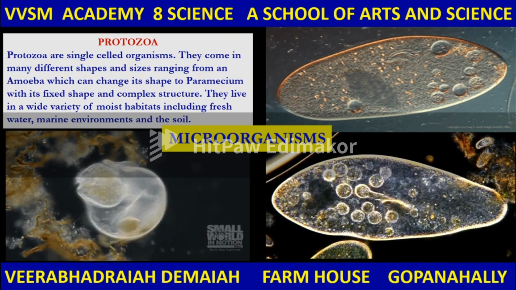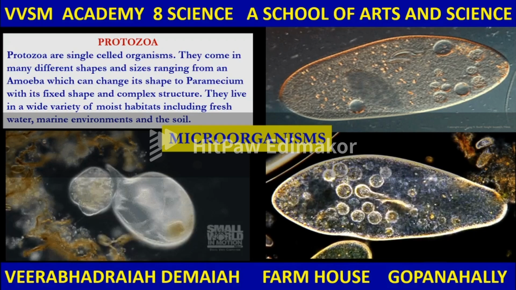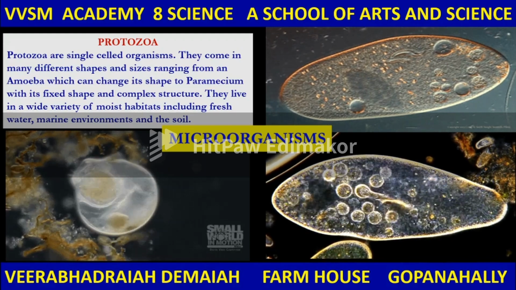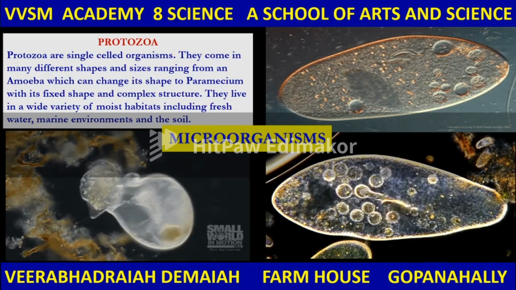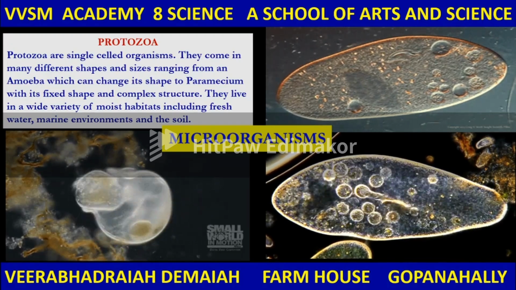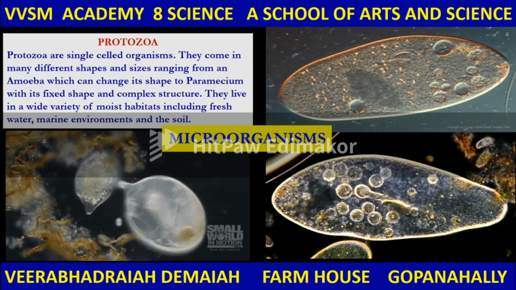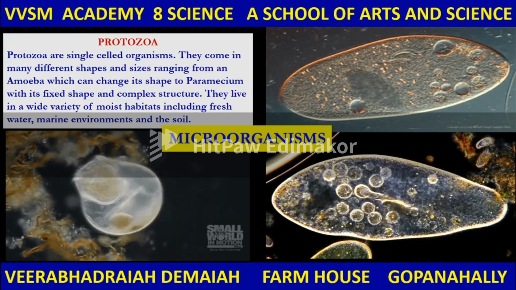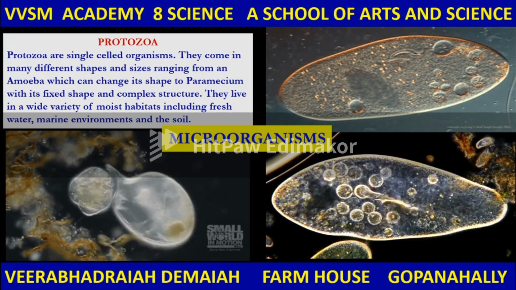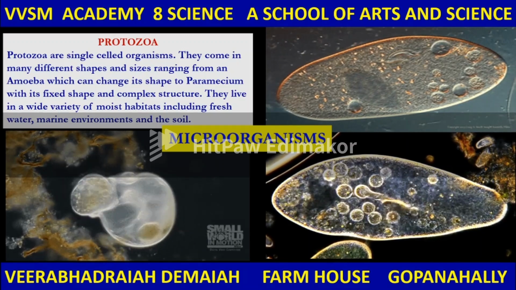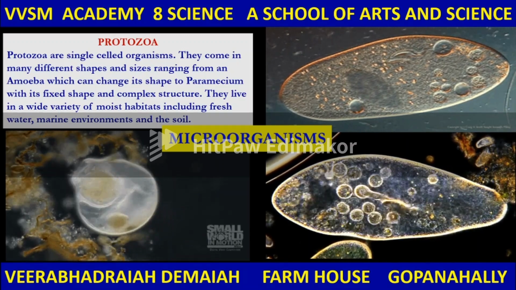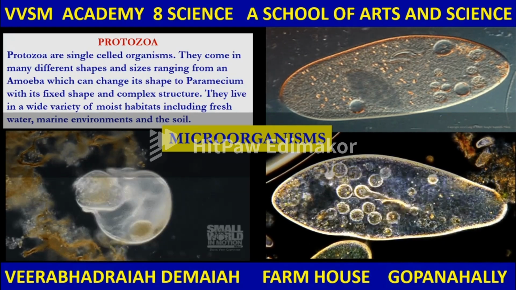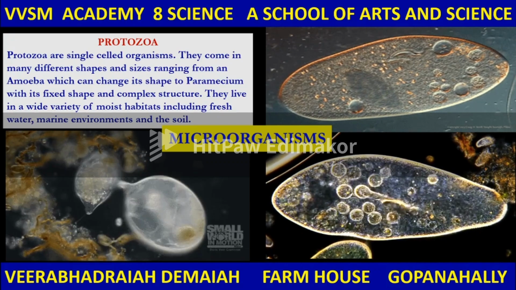What is protozoa? Protozoa are single-celled organisms. They come in many different shapes and sizes, ranging from an amoeba, which can change its shape, to paramecium with its fixed shape and complex structure. They live in a wide variety of moist habitats, including fresh water, marine environments, and the soil. So protozoans are present in stagnant water, even crystal clear water, marine environments, seas and oceans of the planet Earth, and the soil of the planet Earth.